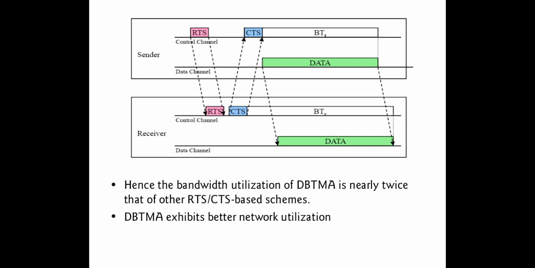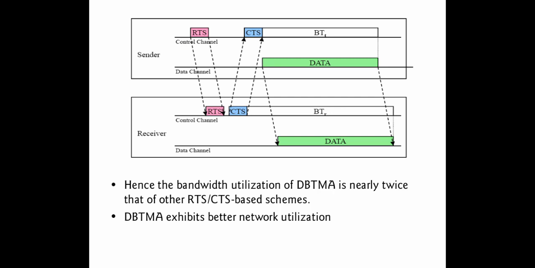On hearing this CTS packet, the sender thinks, yes, the receiver is confirming by sending the CTS packet. At the same time, it is going to turn on its busy tone on the control channel. Here the two busy tones are activated, and the data is transferred from sender to receiver. Once the data is successfully received or completed, the two busy tones are going to be turned off.